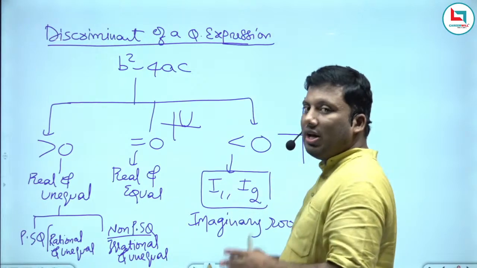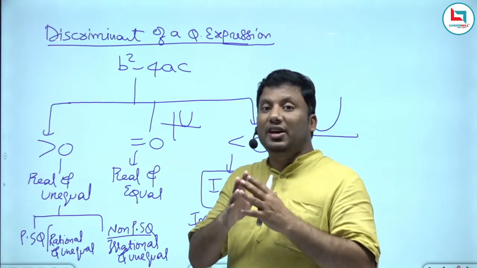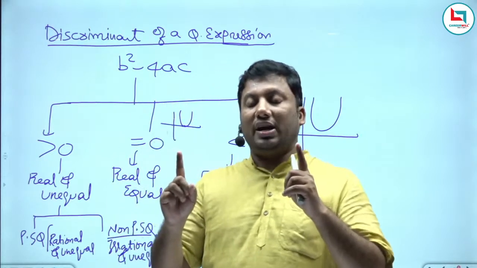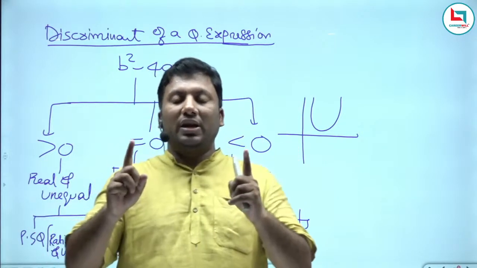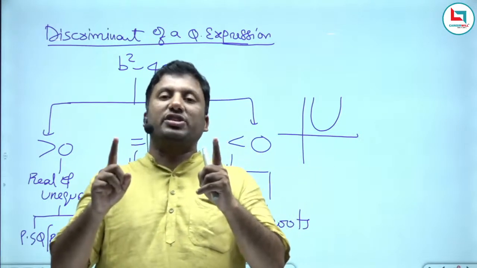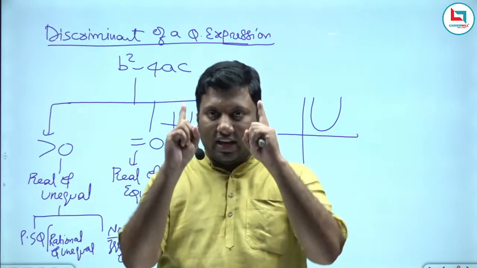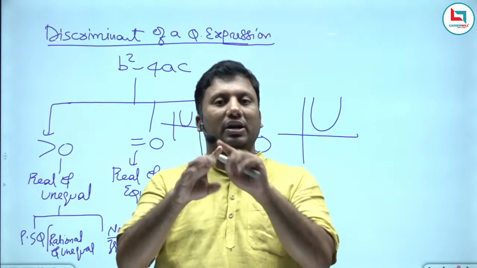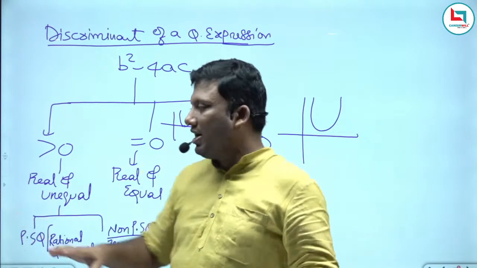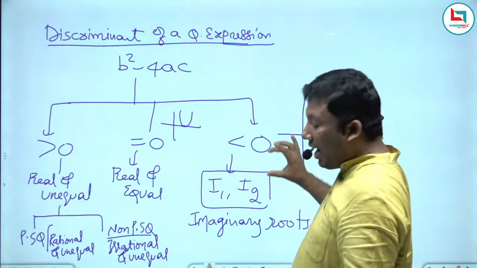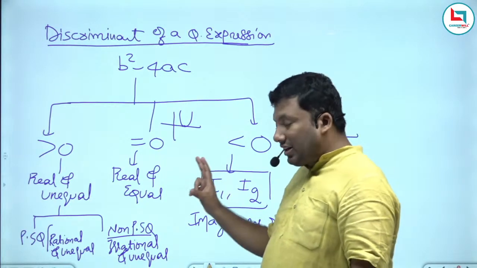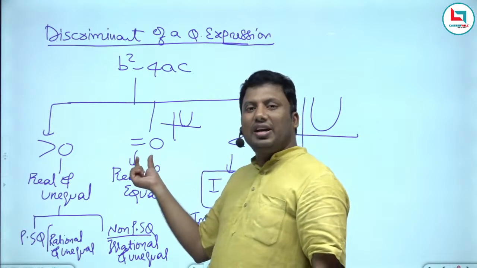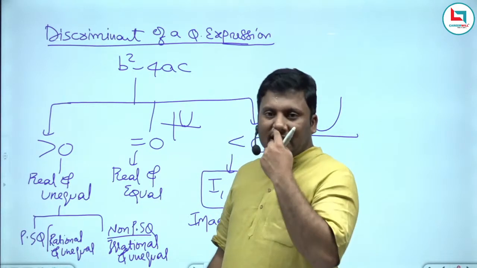By knowing these, you can find out if the graph is touching the x-axis or not. The degree of the quadratic expression is 2, which means the maximum number of roots it can have is 2. That means it can touch the axis at 2 points, or at 1 point, or it will not touch the axis. If it does not touch the axis, I will get imaginary roots. If it touches the axis, I can plot it on a line. If it touches the axis at 1 point, then it is real and equal.